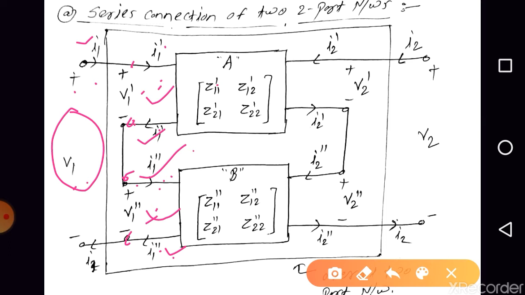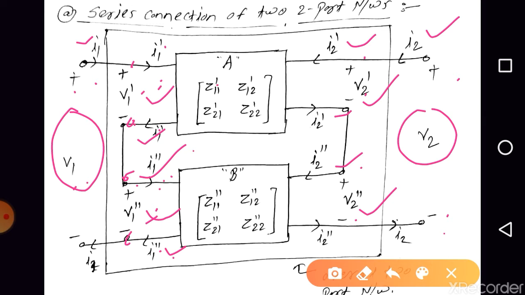Let us check for the output ports. The total voltage is V2. It is divided as V2 dash and V2 double dash. If we apply KVL here, it is plus V2 minus V2 dash minus V2 double dash is equal to 0. So V2 is equal to V2 dash plus V2 double dash. Again, we can say that I2 is equal to I2 dash, and I2 dash is the same as I2 double dash. So I2 is equal to I2 dash, which is equal to I2 double dash.